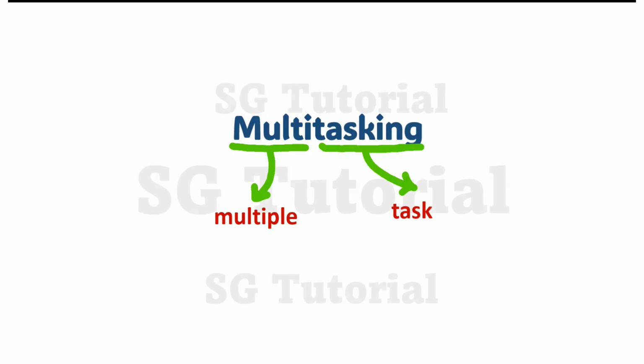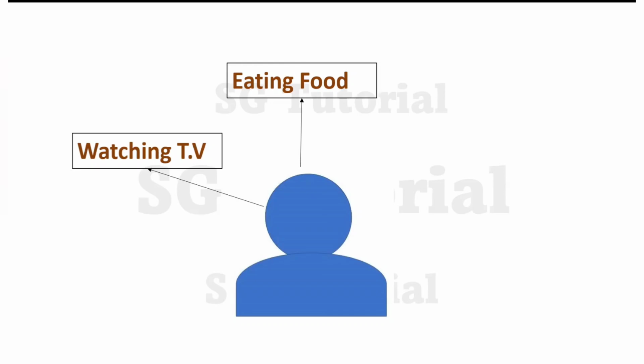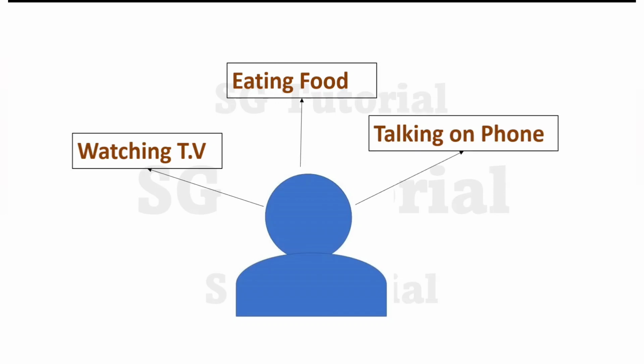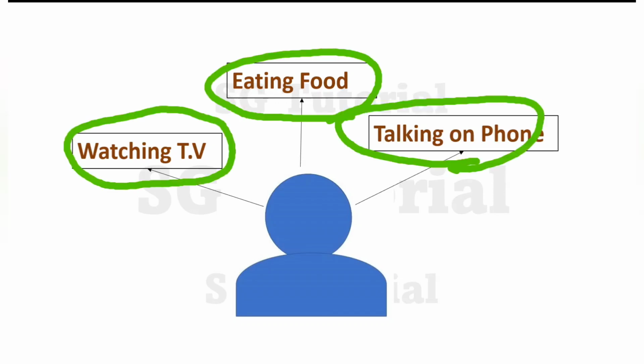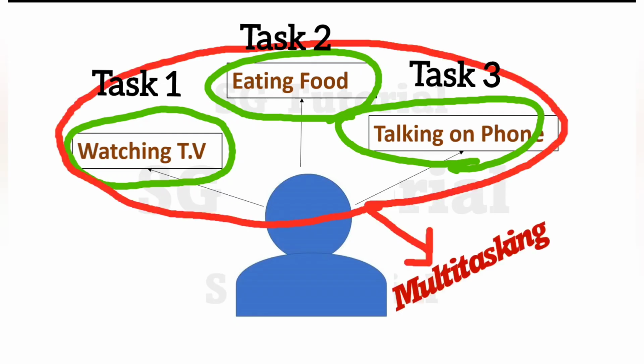If we think about our day-to-day busy life, we all perform multiple tasks at the same time or simultaneously, such as we watch TV while eating food, and at the same time if our phone rings, then we talk on the phone also simultaneously. So here we are performing three tasks simultaneously: watching TV, eating food, and talking on the phone. So basically here we are executing multiple tasks simultaneously, and it's nothing but multitasking.